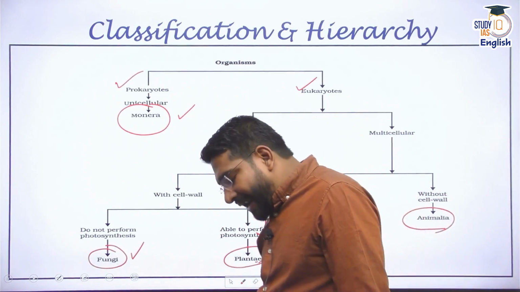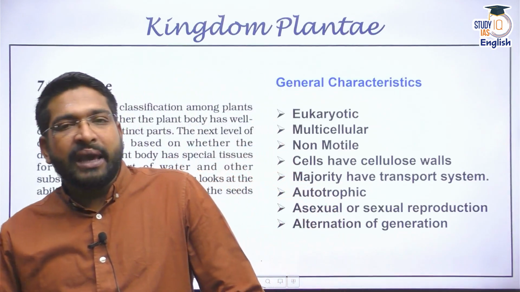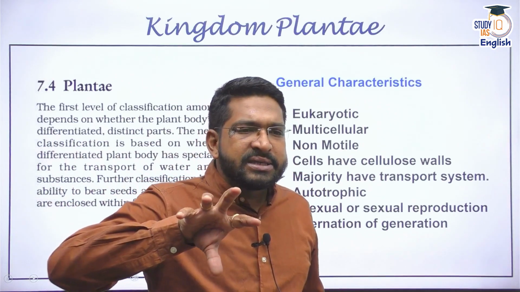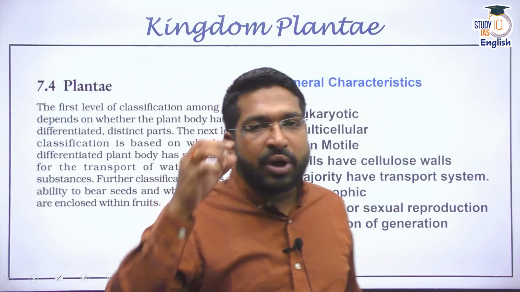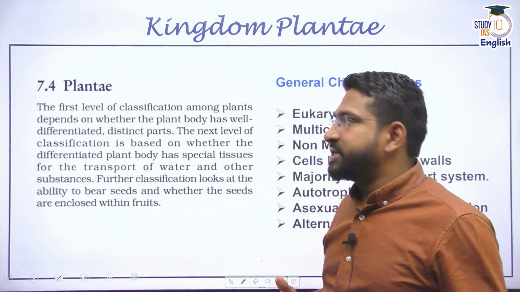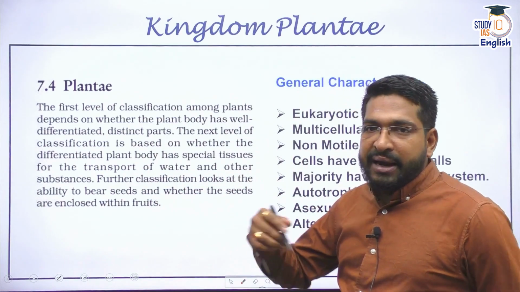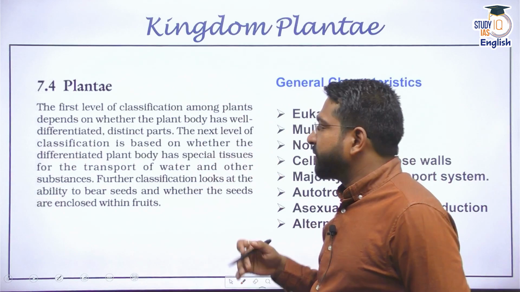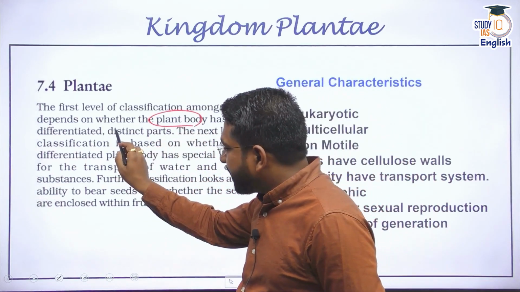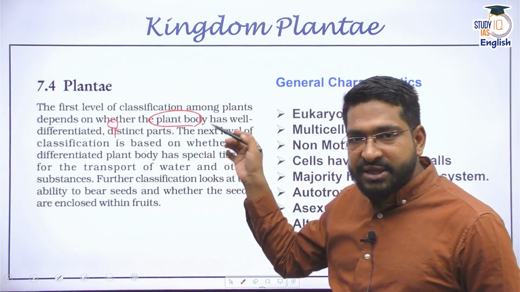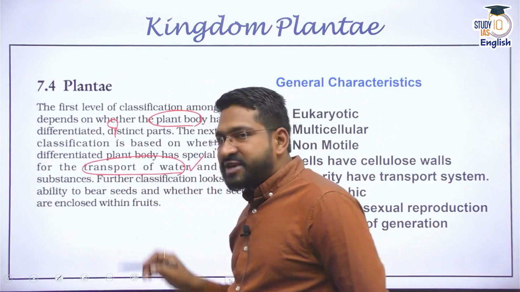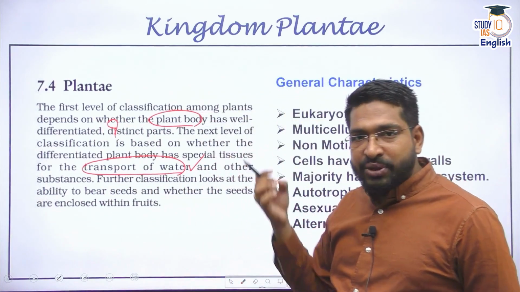Now, what are the characteristics of kingdom Plantae and how do we characterize it? The name itself says these are basically the green plants which are able to undergo photosynthesis because they have chlorophyll in them. When we look at the categorization, we look at the plant and see if it has differentiated and distinct parts, and then we classify them in subgroups. We see if they have specific vascular tissues, xylem and phloem. We categorize on that as well.